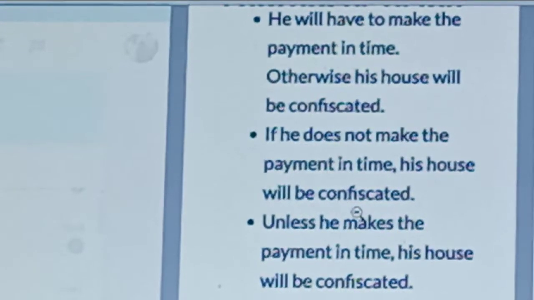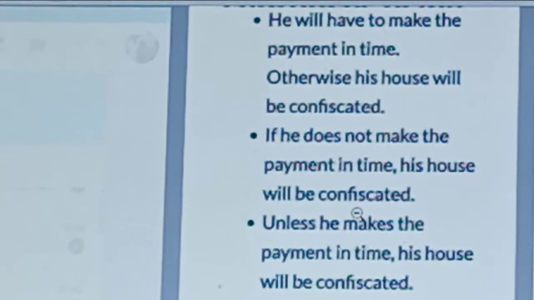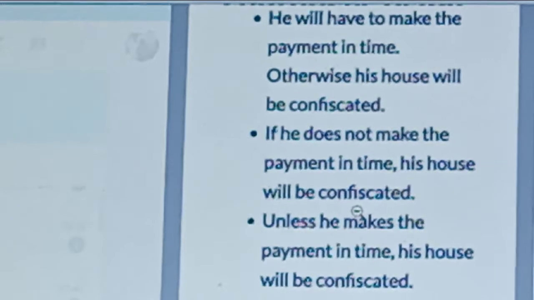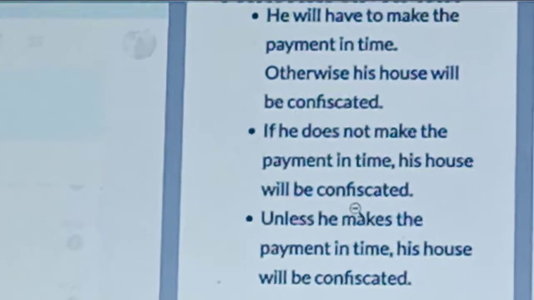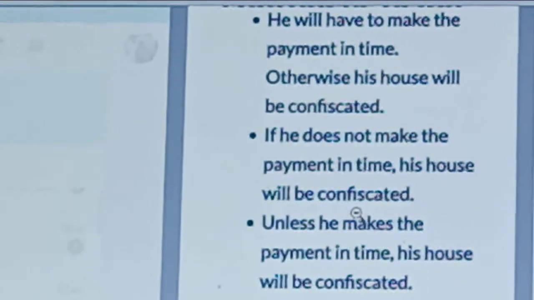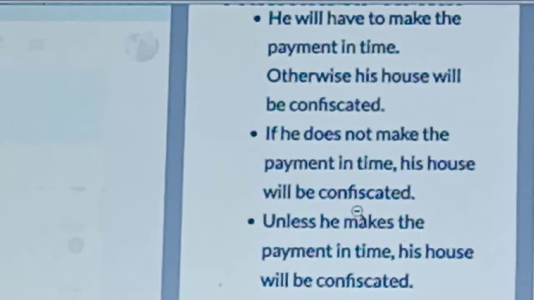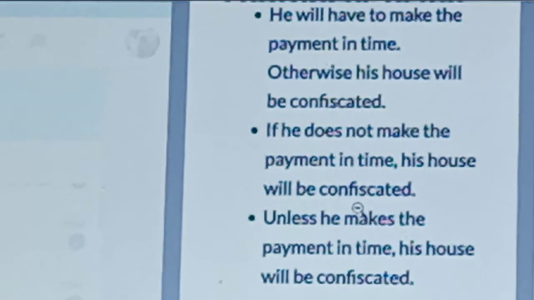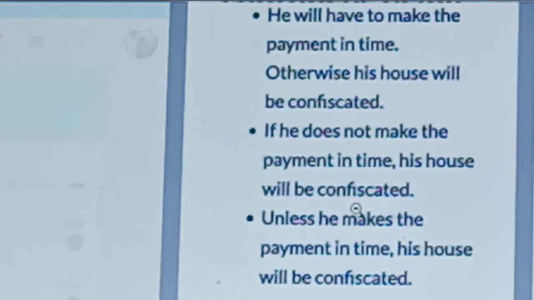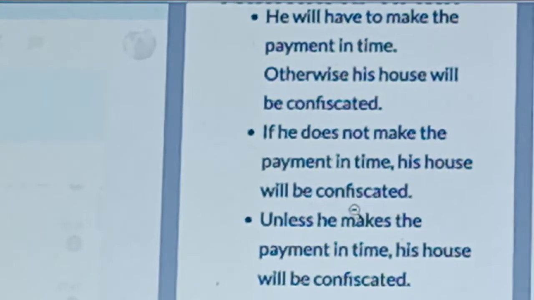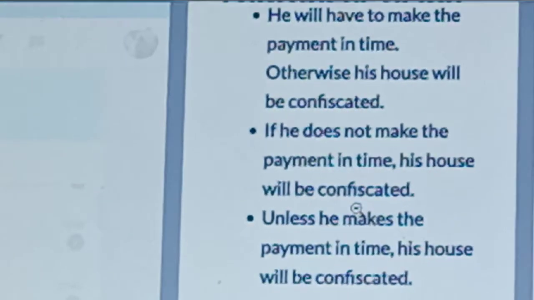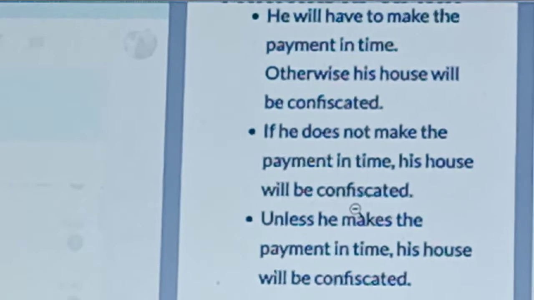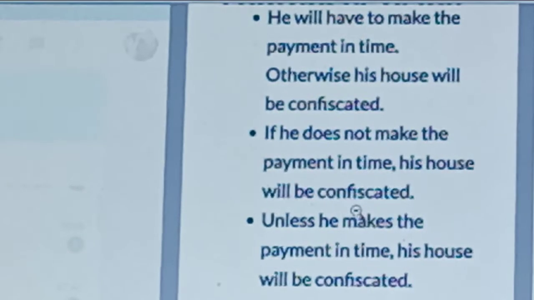Will be confiscated means it is negative form, and so we must write negative form: doesn't make. If he doesn't make the payment in time, his house will be confiscated. If we want to use unless: unless he makes the payment in time, his house will be confiscated. Here unless means if not.